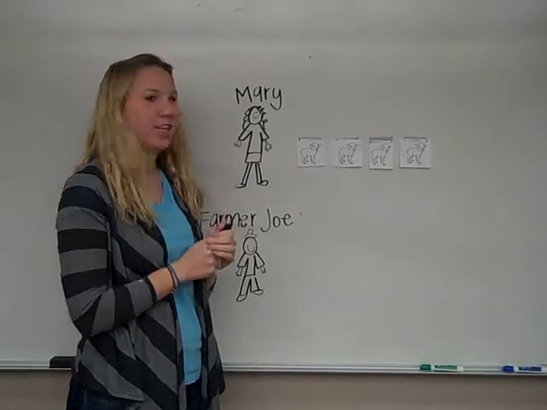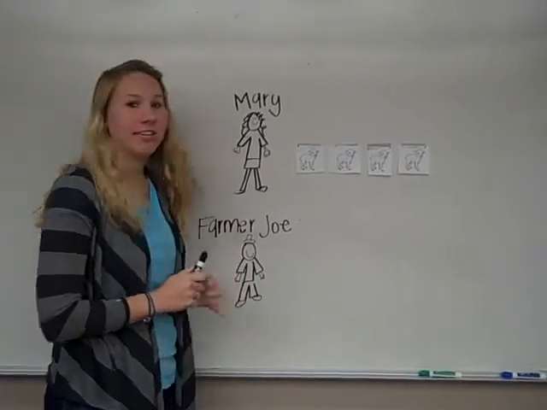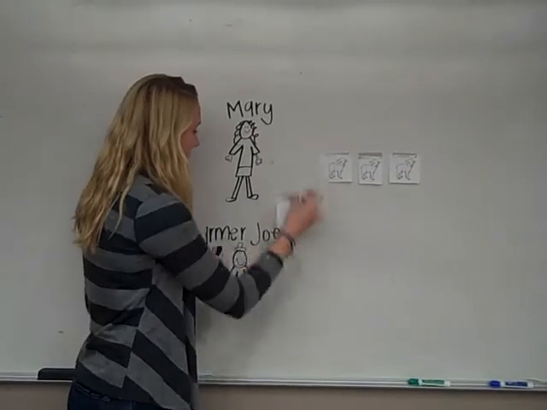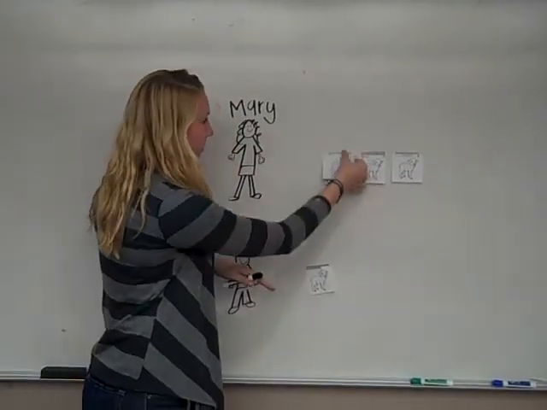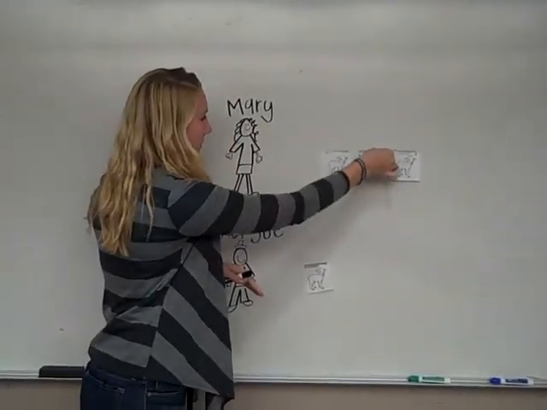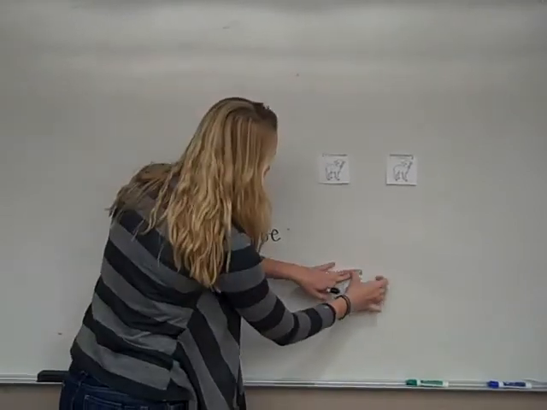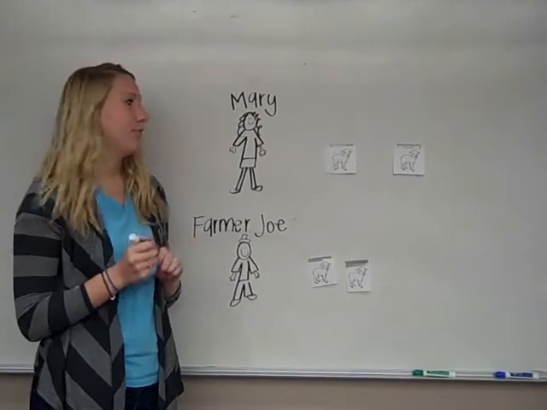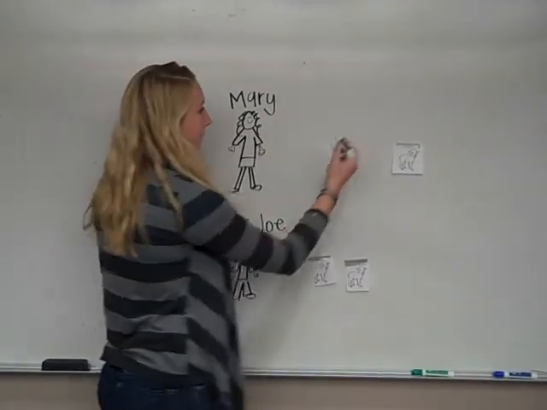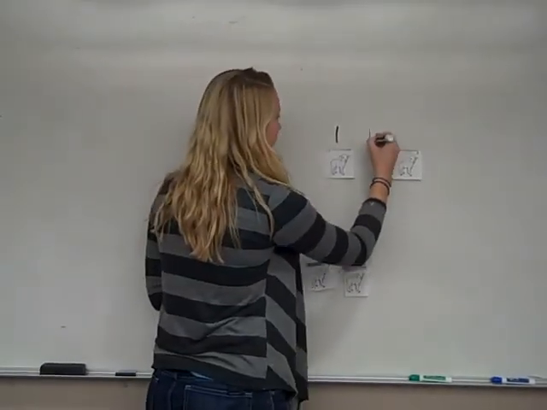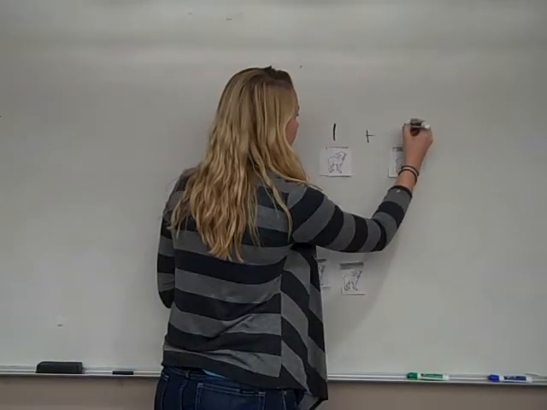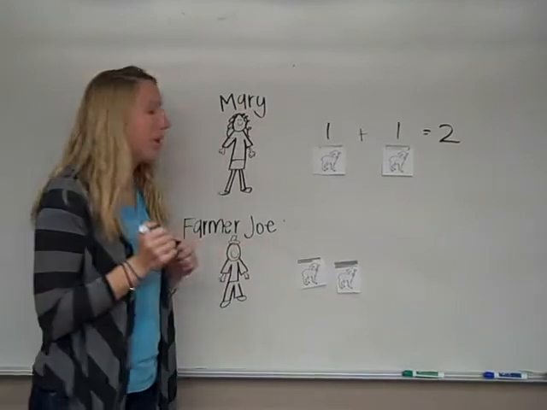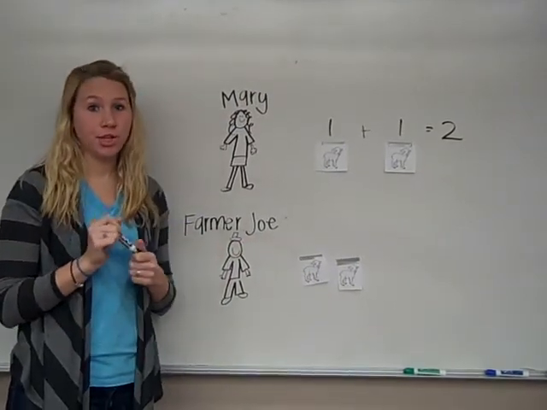Mary had 4 sheep. Farmer Joe needed 2 sheep. How many sheep was Mary left with? Mary was left with 2 sheep.